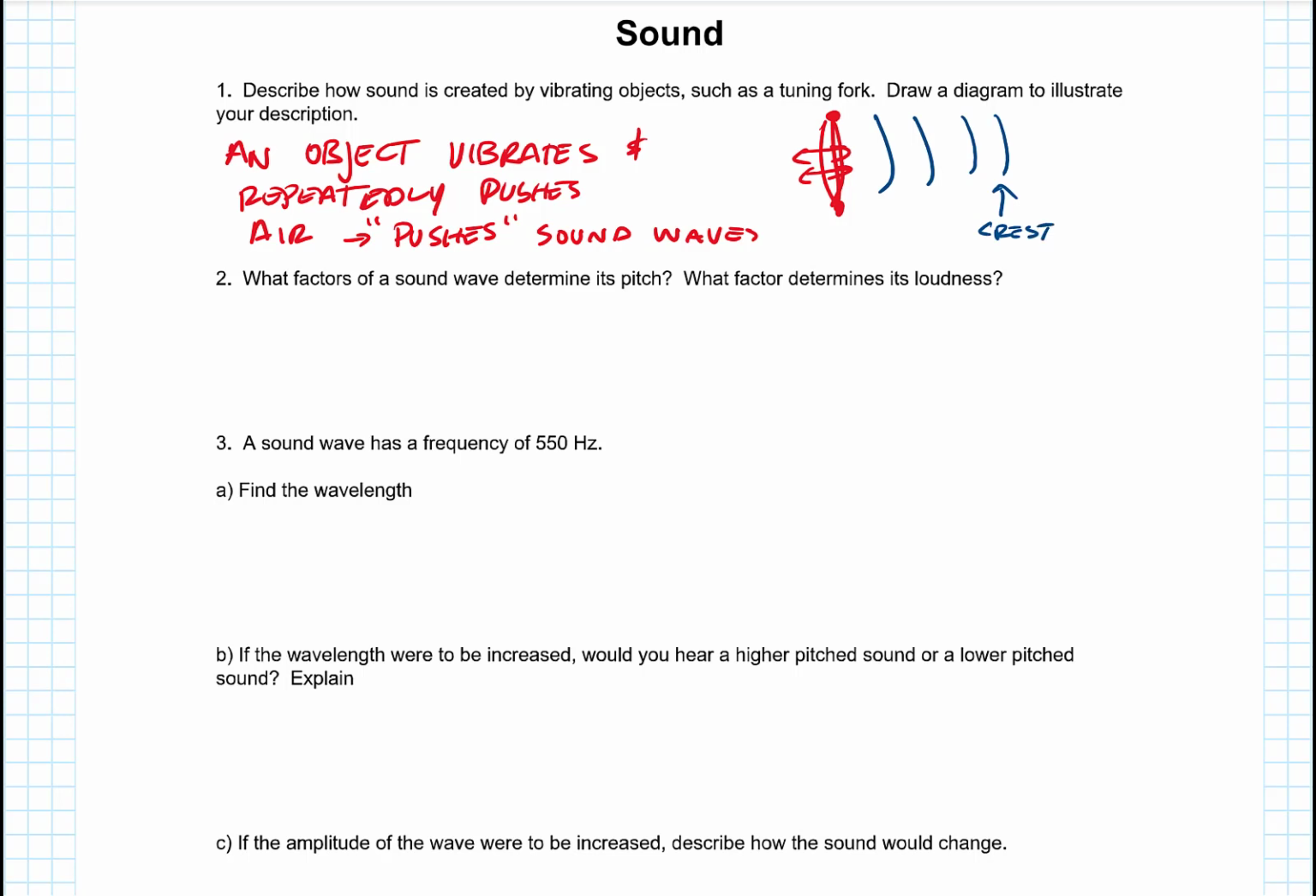What factors of a sound wave determine its pitch? Pitch only has to do with the frequency. Pitch and frequency are the same thing. What factor determines its loudness? Loudness is an energy thing. That's an amplitude.